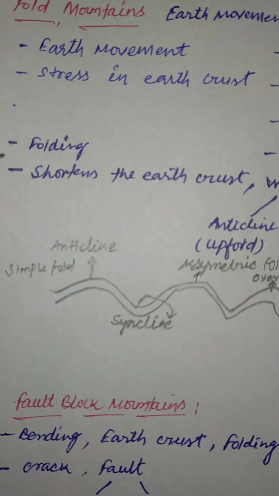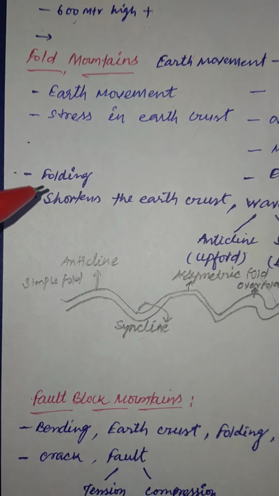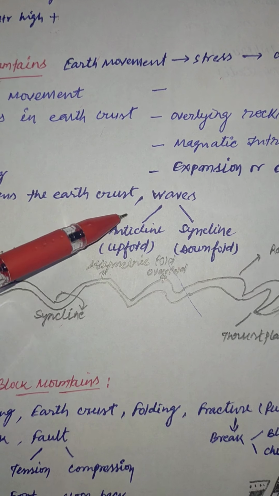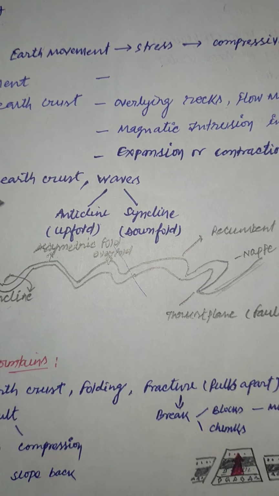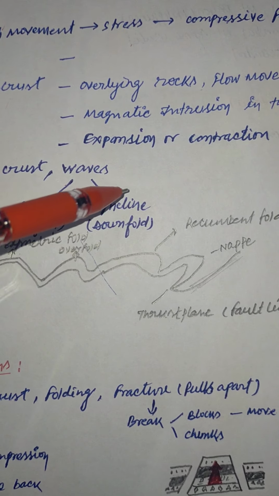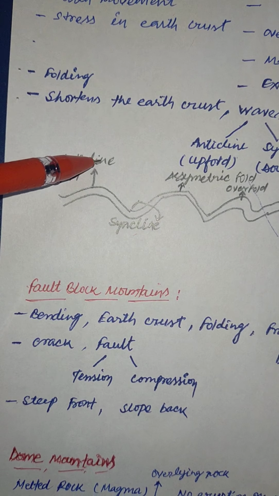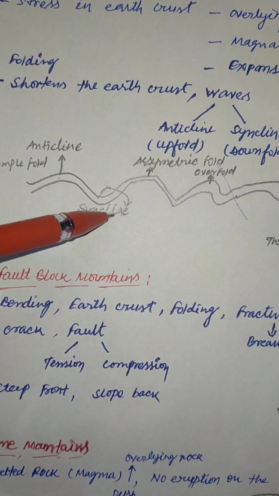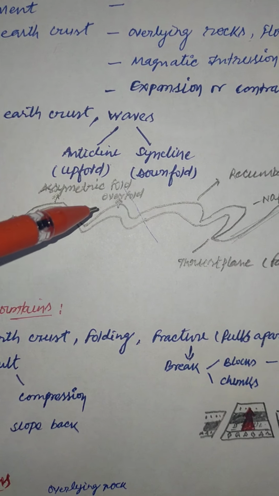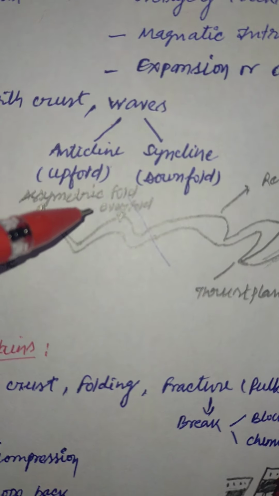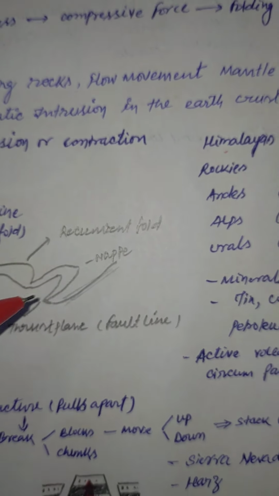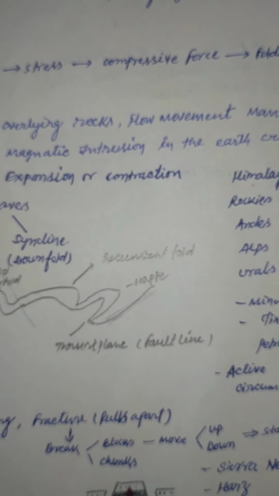there is a folding, and once folding takes place, it basically shortens the earth crust, which creates waves. There are types of waves also, anticline and syncline. The upper part of a wave is called anticline and the lower part is syncline. Then there are others also, asymmetric fold, fold over fold. All these things are there, and this is how a mountain forms.